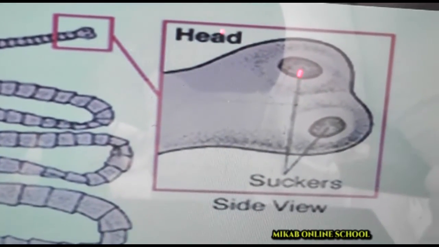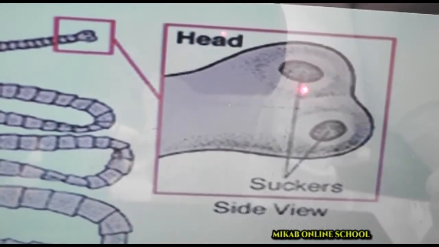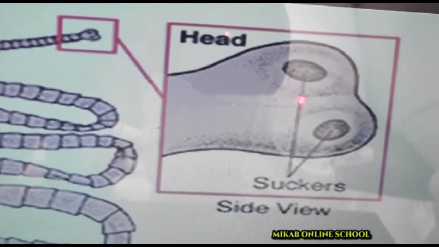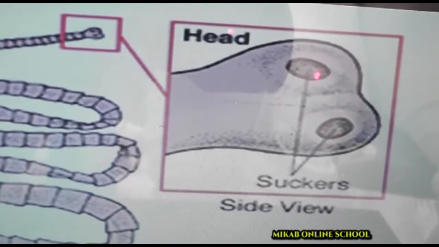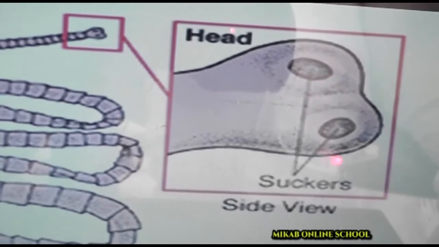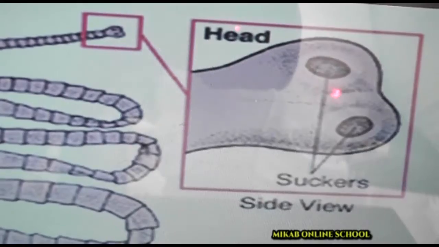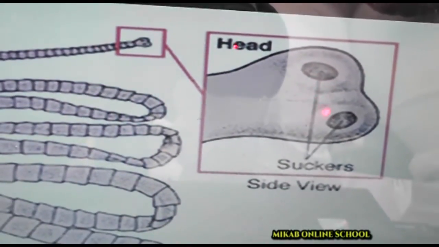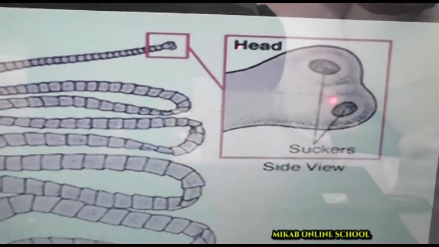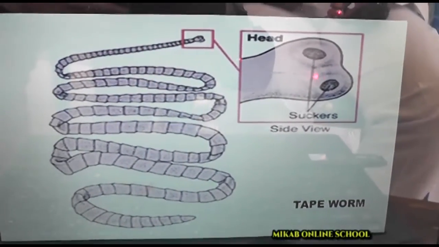This is what we know as the hook. This particular part is what they use in attaching themselves to the gut of any animal they find themselves in, either that of pigs, cattle, or even man if they should find themselves in man.